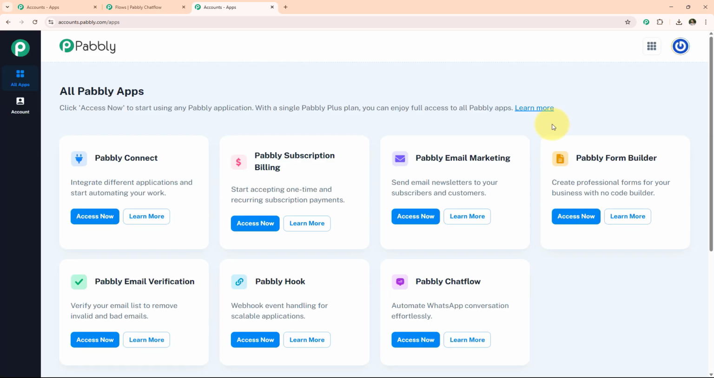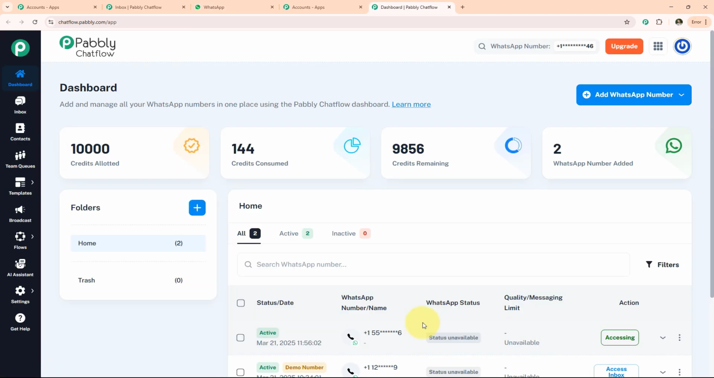After signing in, we have an interface of Pabbly applications. Now simply click on the Pabbly Chatflow Access Now button. After that, we will see an interface like this. Now you can create your business account. If you want to know how to create a business account in Pabbly Chatflow with the help of WhatsApp Cloud API, you can easily do so by watching the video provided in the link description.